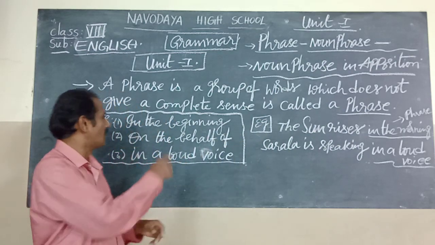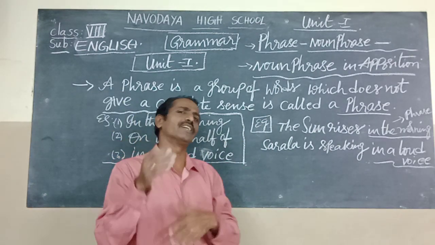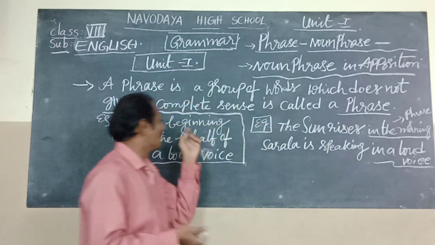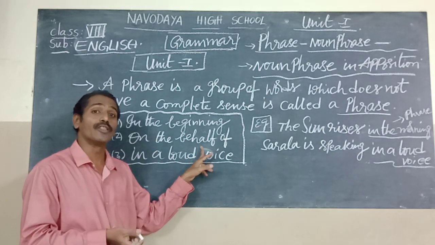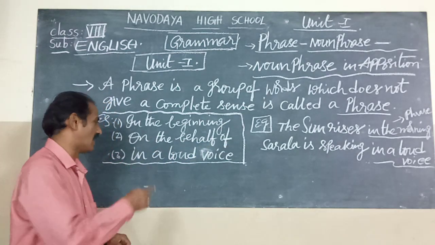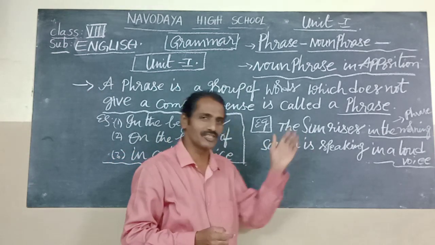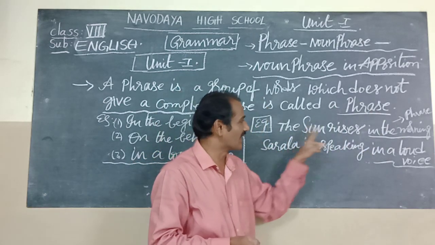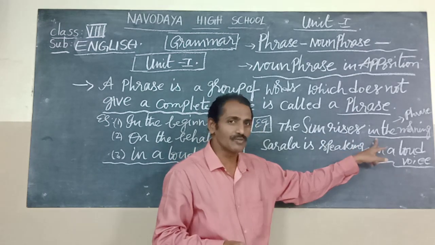Now look at the children. Examples. In the beginning, God created the world. Here, in the beginning is a phrase. On behalf of, this is a phrase, said in a loud voice. Now look at this example: the sun rises in the morning. In this sentence, find out the phrase. What is the phrase here?